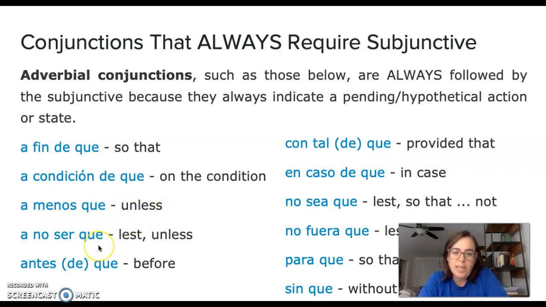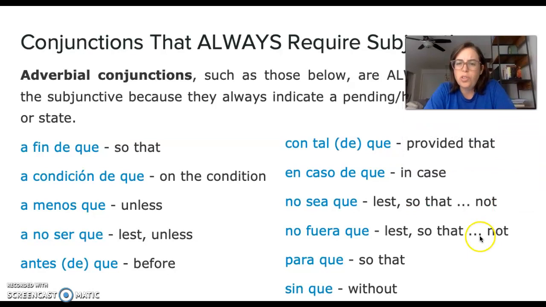A no ser que, that's another way to say unless. Antes de que, before. Con tal de que, provided that. So that's also kind of a condition. En caso de que, in case. And so, as you can see, all of these conjunctions have to do with expressing something pending or hypothetical or a condition needed in order for that to happen.